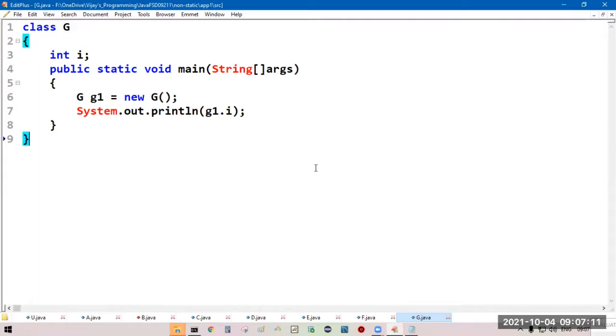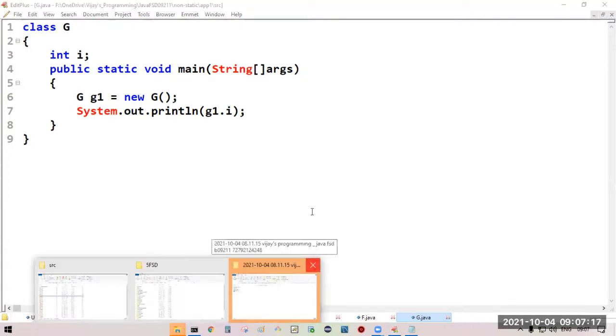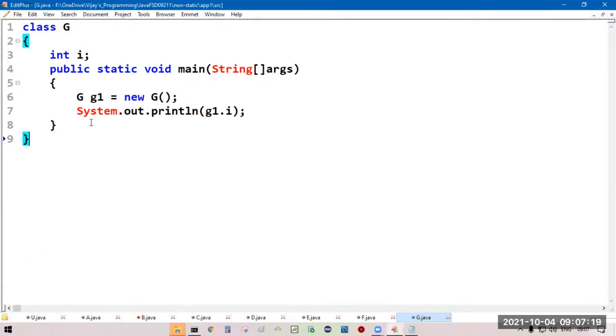Now internally, how we can represent the object creation, that I will show you. Before that, observe the syntax. How can we create the object? For the class G, we are going to create the object. Class G, reference variable.